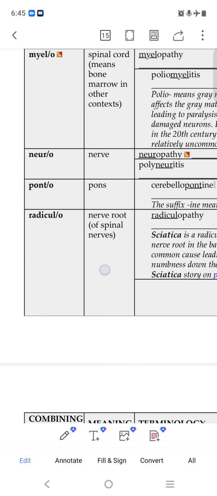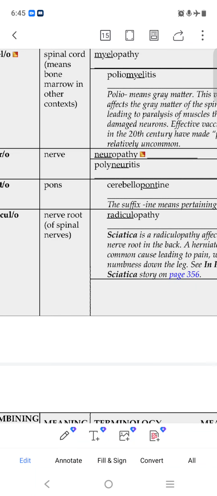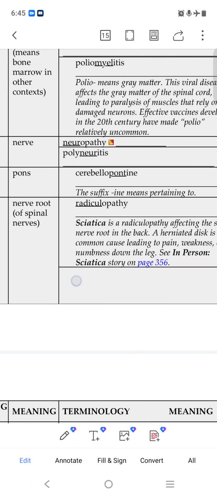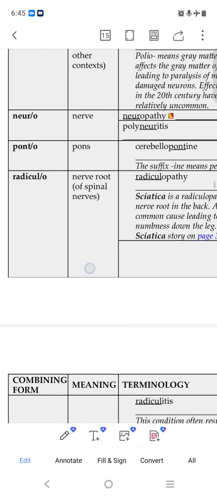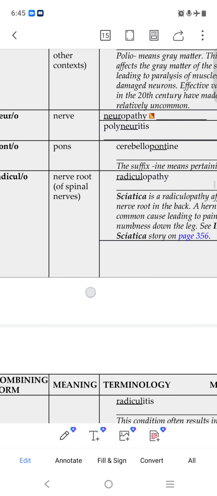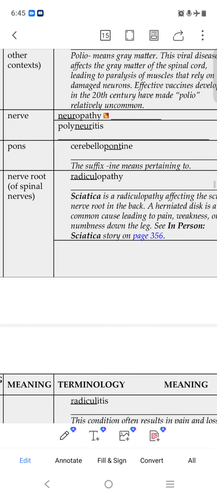Poly means multiple. Pons means pons. It is in our brain. Cerebellopontine, so related to the cerebellum and the pontine, like the pons area. Radiculo means nerve root of the spinal cord. Radiculopathy is like something paining in the nervous system. It is not good. Pathy means abnormal condition.